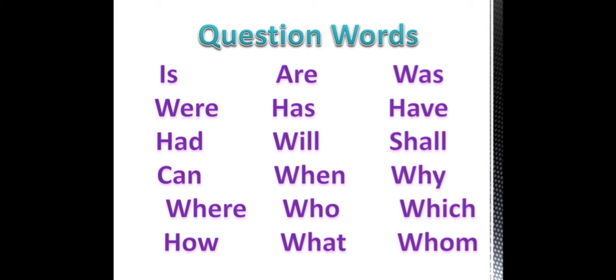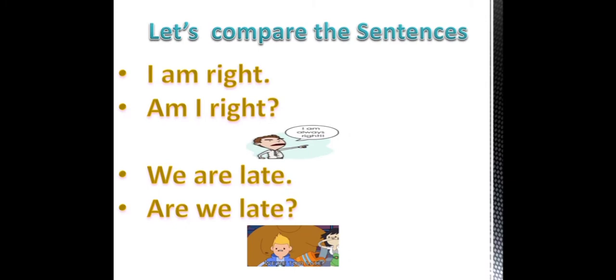So, if a sentence starts with these words and has a question mark at the end, you can identify it to be an interrogative sentence.